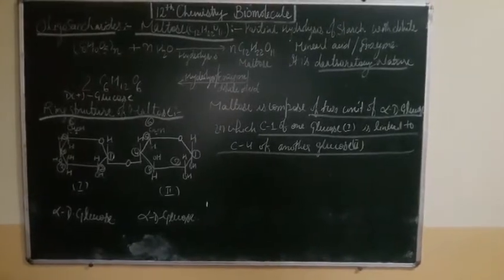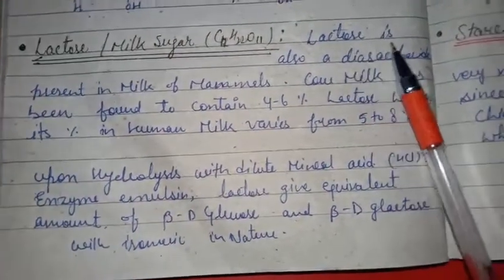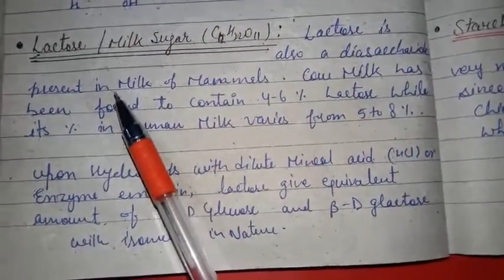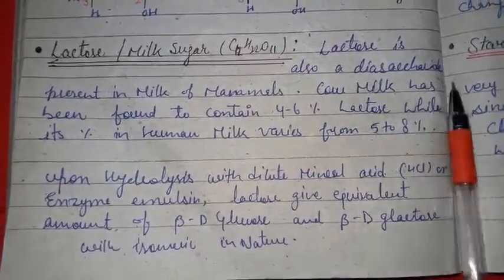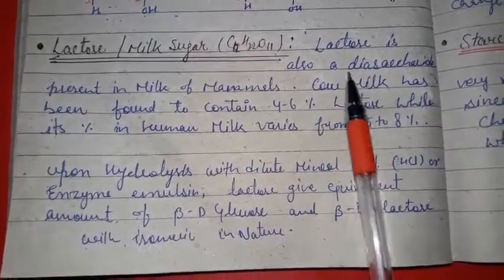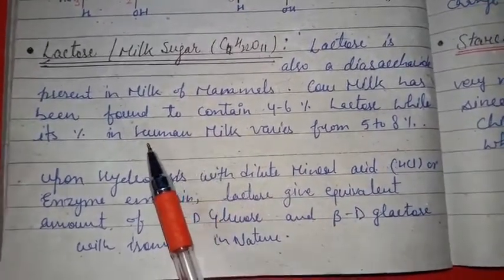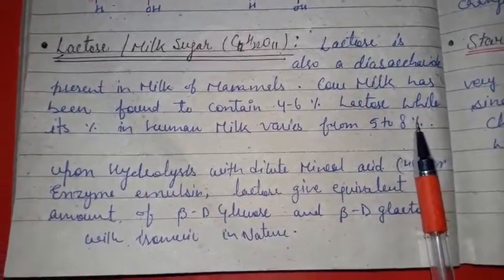Okay students, next is lactose. Lactose is also a disaccharide, and it is present in the milk of mammals. Cow milk has been found to contain 4 to 6 percent lactose. Similarly, the percentage of lactose in human milk varies from 5 to 8%.